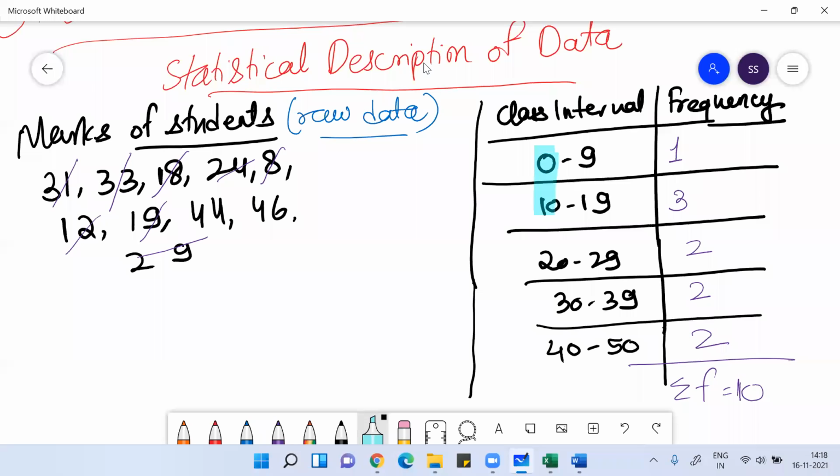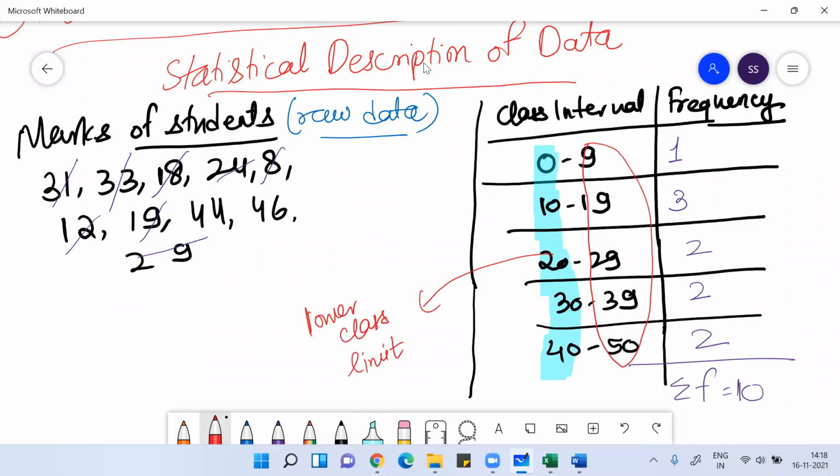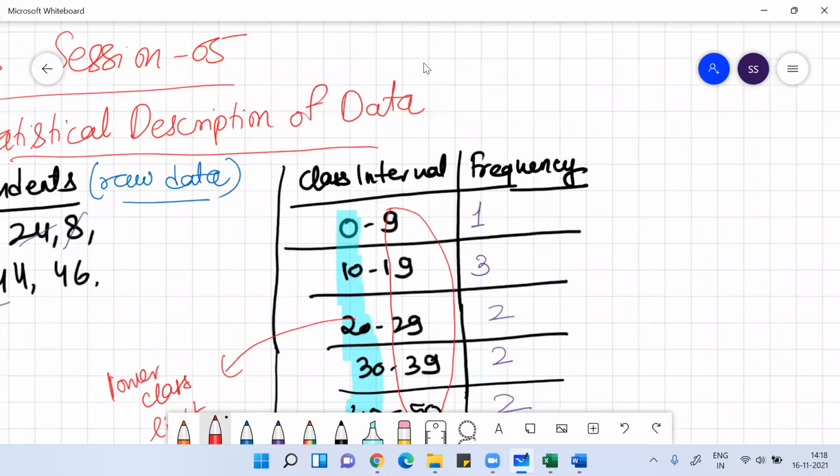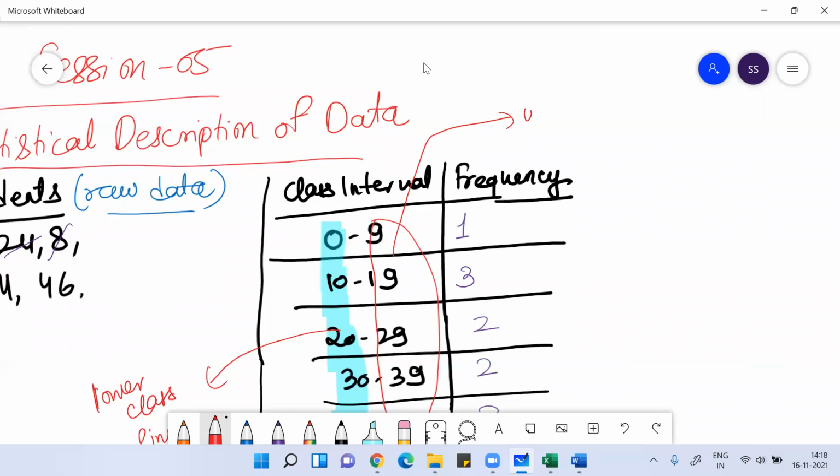Here these values 0, 10, 20, 30, 40, we call them the lower class limit, or lower limit. And if you see these, these are called the upper limit.